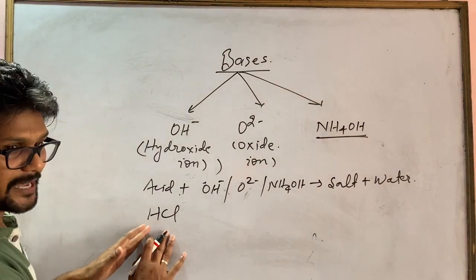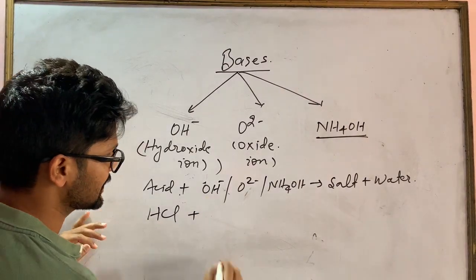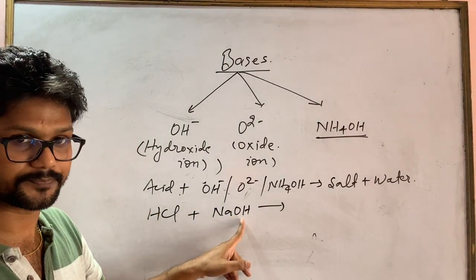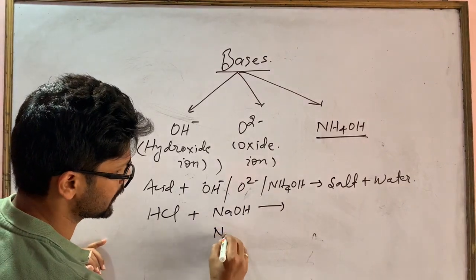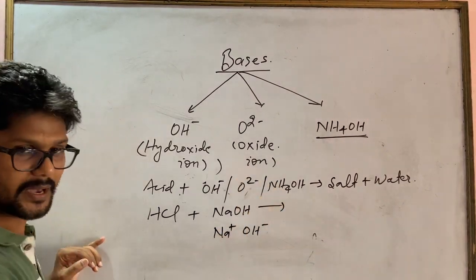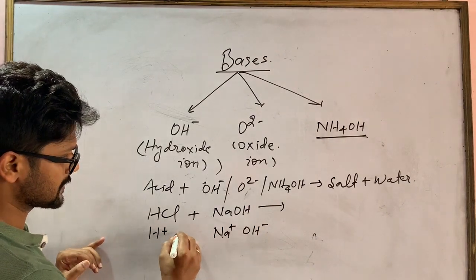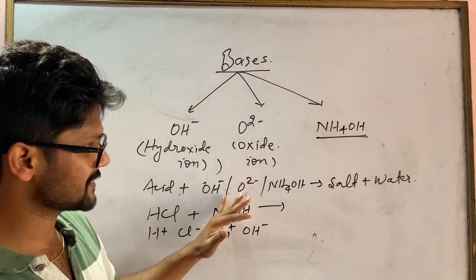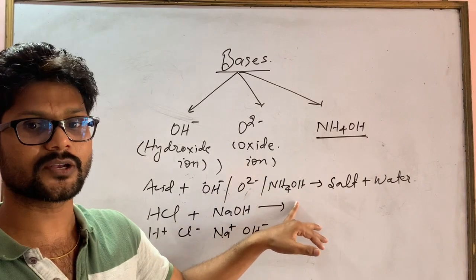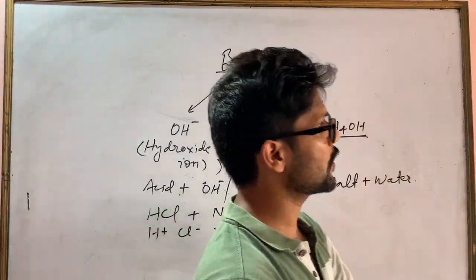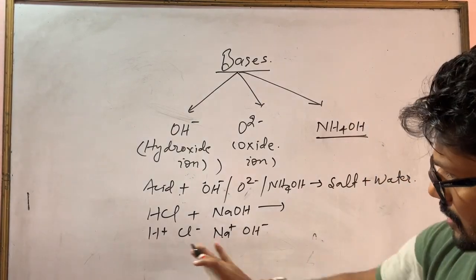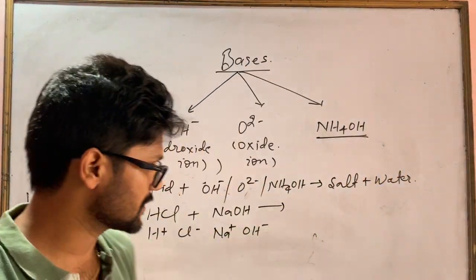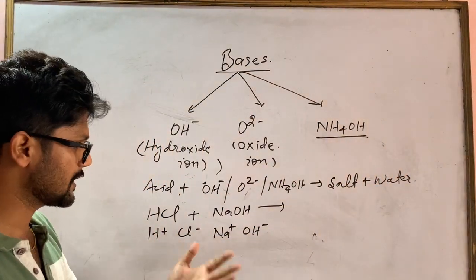The acid example is HCl. You take any metal hydroxide, for example NaOH. It is a base because the term OH minus has come. If you break it into ions, it will break into Na plus and OH minus. HCl will break into H plus and Cl minus. So as the concept, when acid reacts with bases, either hydroxide, oxide or ammonium hydroxide, it always gives salt and water, right? So after breaking into radicals, this is for rough work I have written here, so you can do it in a rough place, not on the same page of the answer sheet.